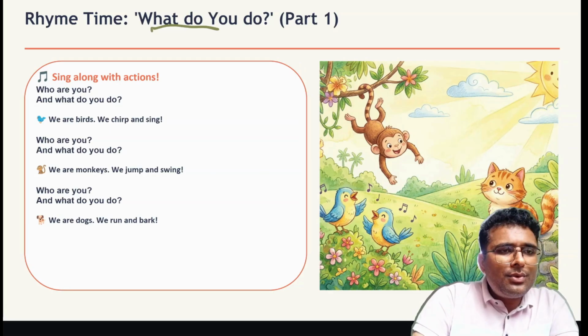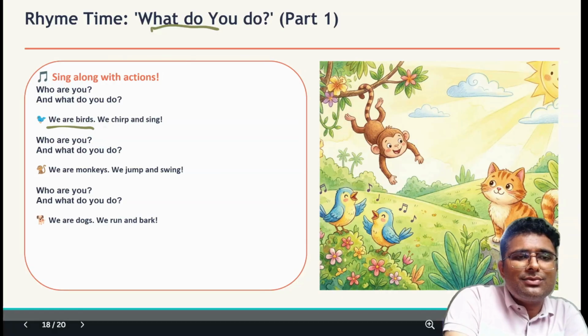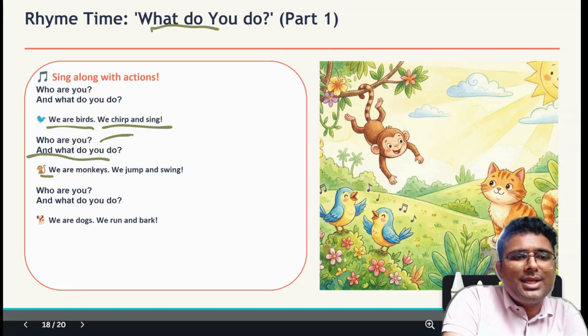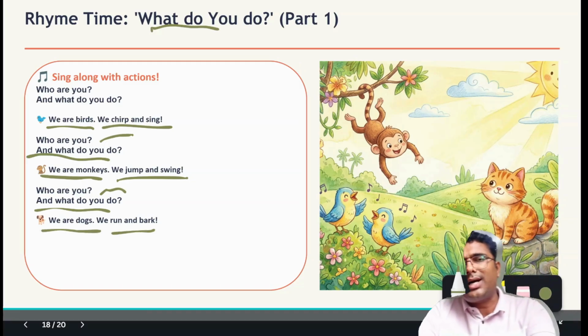Who are you and what do you do? We are friends, we chirp and sing. Who are you and what do you do? We are monkeys, we jump and swing. Who are you and what do you do? We are dogs, we run and bark.